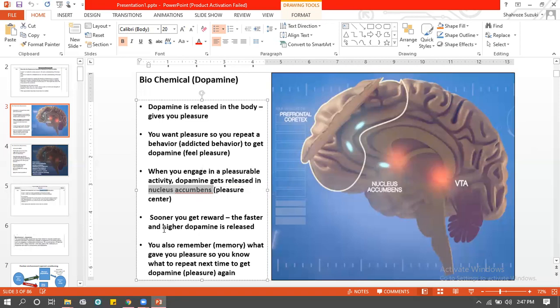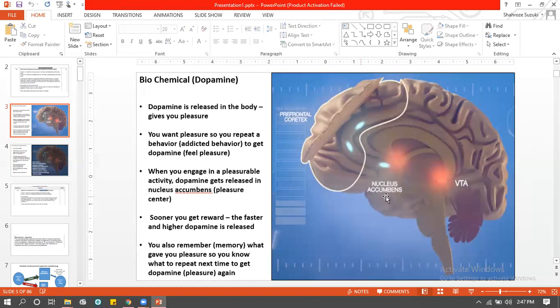इसका क्या ताल्लुक है फिर dopamine से? इसका ये ताल्लुक है कि next time you want dopamine, you're going to use that pathway to remember पहले dopamine किससे आया था, and then you're going to repeat that behavior again and again and again. All right. So what happens, simply put, nucleus accumbens is the pleasure center. That's where the magic happens.